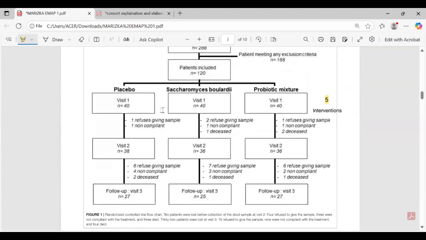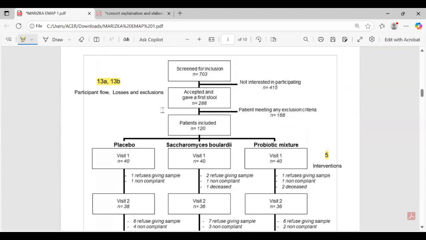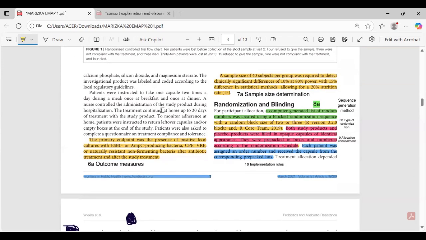So number 5 is intervention. Number 6A, outcome measure. The primary endpoint was the presence of positive fecal count of ESBL or MPC producing bacteria, CPA, VRE, or naturally resistant non-fermenting bacteria after antibiotic treatment and after the study treatment.